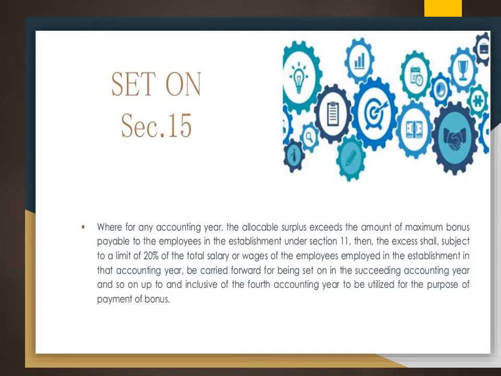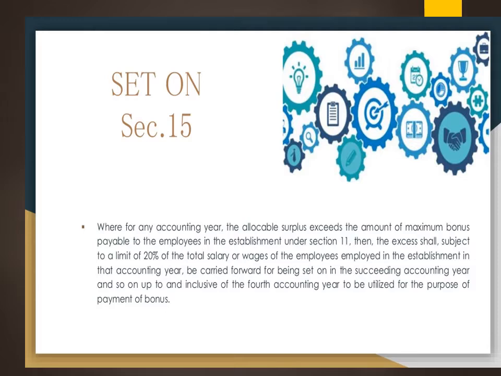So as I already told you, whenever we talk about the accounting year, we have to take the allocable surplus. And when we are calculating the allocable surplus, suppose the amount of maximum bonus payable to the employee under Section 11 is exceeding the 20% limit, as I told you, of the total salary or wages of the employee in the particular establishment during that particular year, the difference of amount which is exceeding 20% will be carried forward. That will be taken to the succeeding accounting year. That is what is called set on, carry forward.